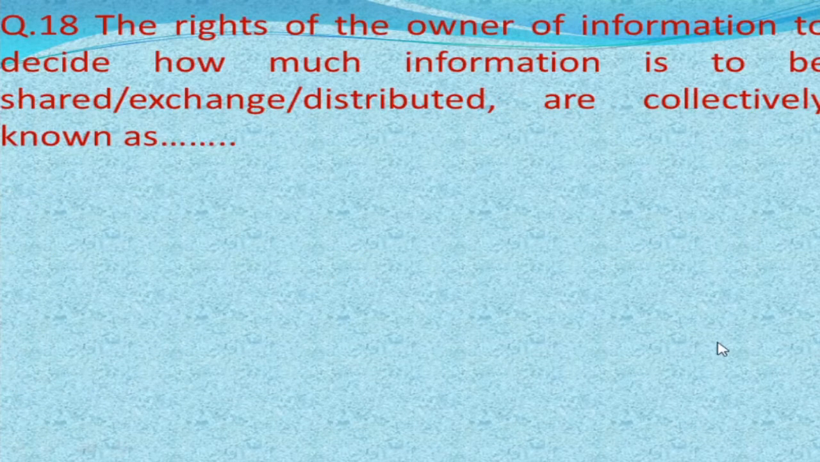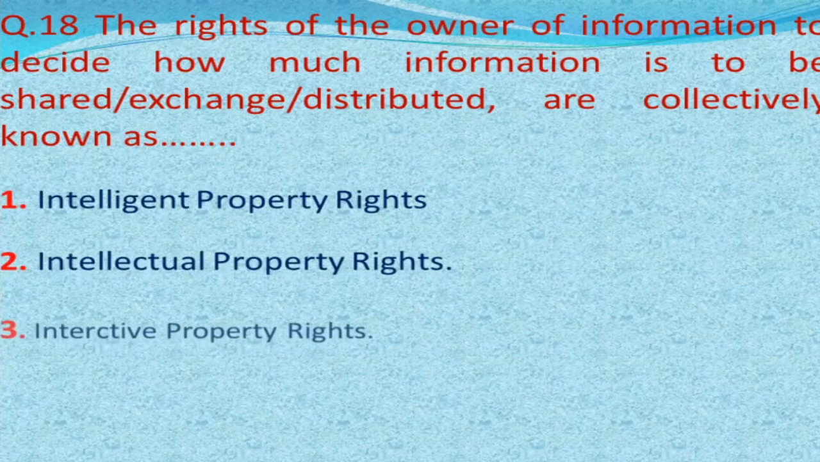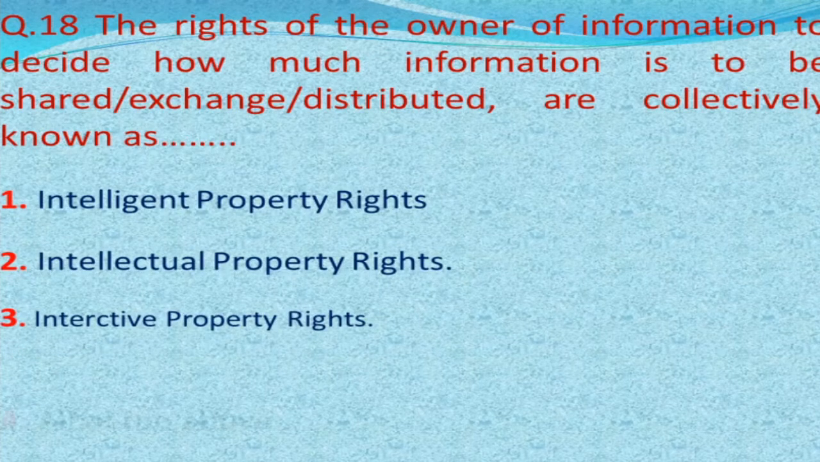Next question is, the rights of the owner of the information to decide how much information is to be shared are collectively known as, our options are intelligent property rights, intellectual property rights, interactive property rights, all of the above. And our correct answer is intellectual property rights.